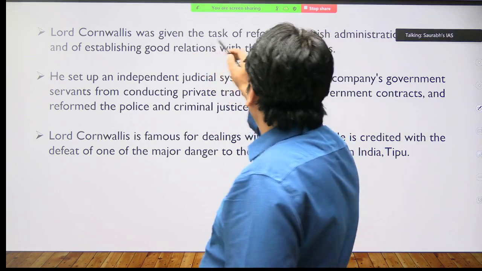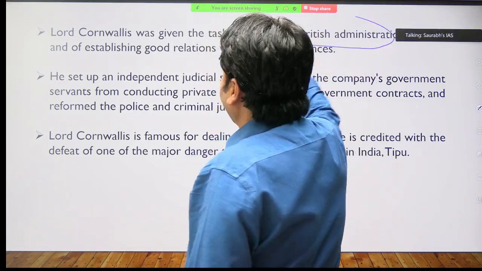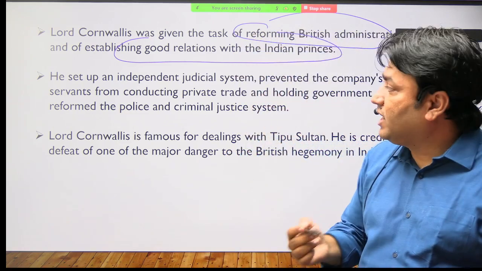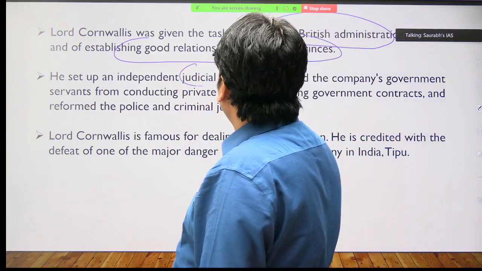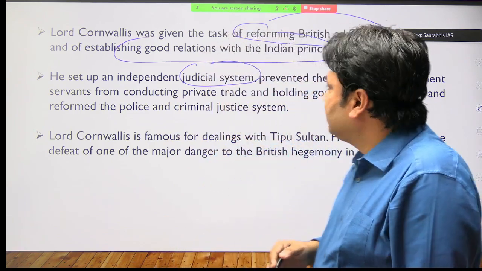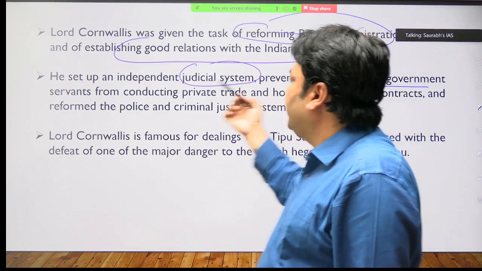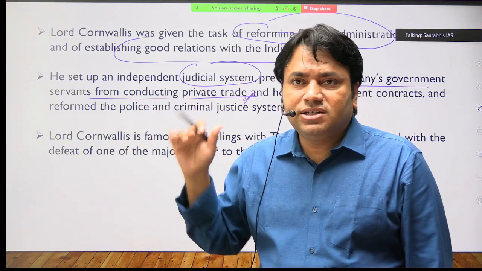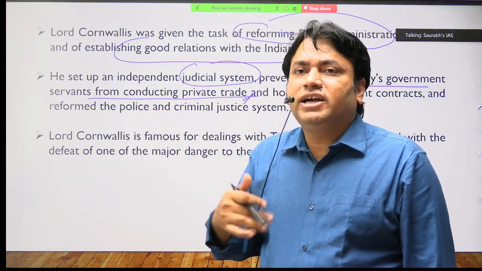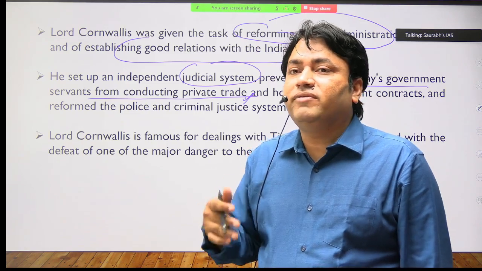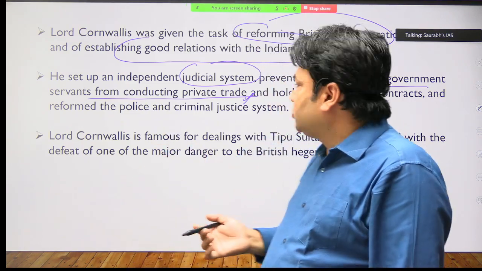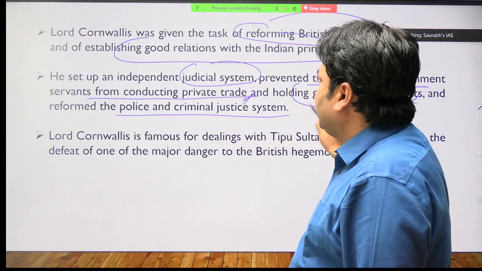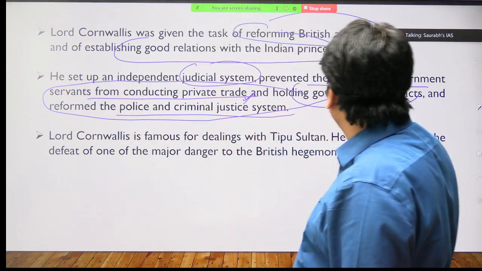Lord Cornwallis was given the task of reforming British administration and establishing good relations with the Indian princes. He had a lot of tasks to do. He set up an independent judicial system. Cornwallis prevented the company's government servants from conducting private trade. I will discuss it later. Among other reforms, he stopped corruption, tried to stop company officials' private trade by holding government contracts, and reformed the police and criminal justice system. So this part we will discuss later.